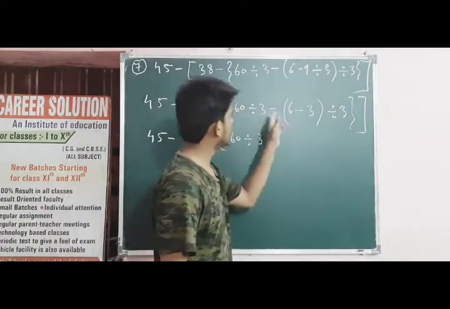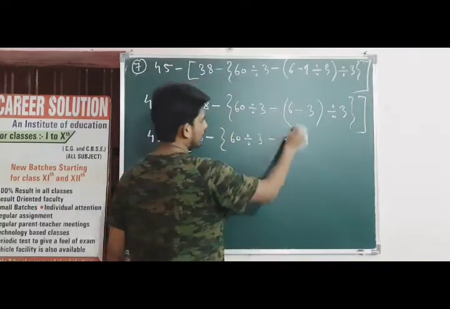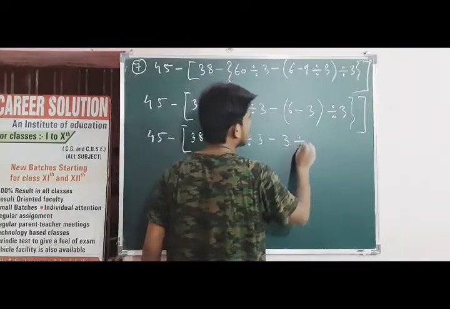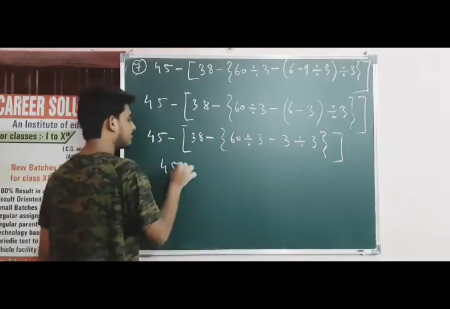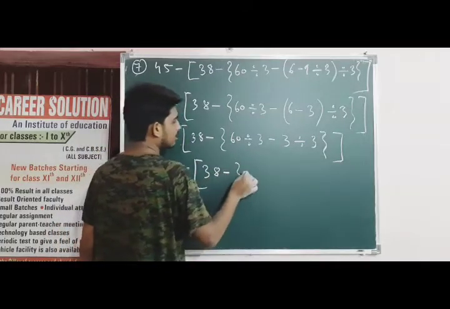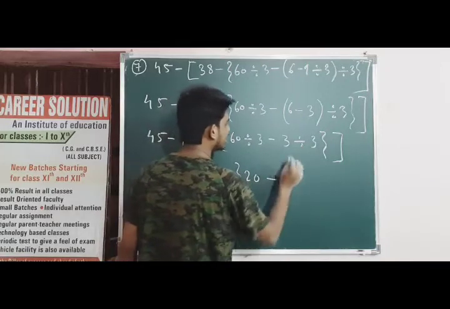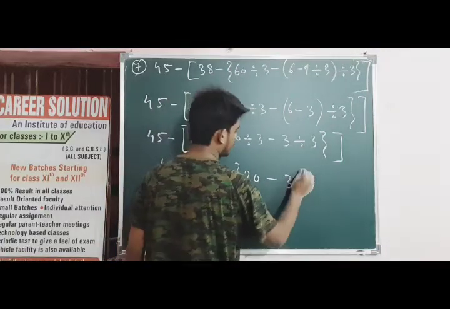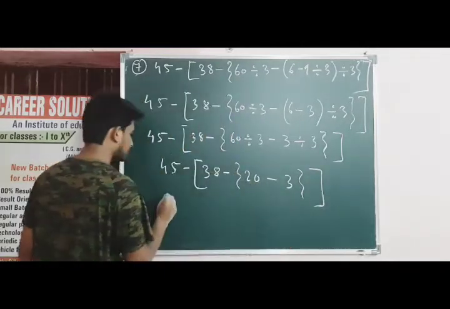3 is in plus and minus plus become minus 3. But first you have to solve the bracket. So minus 3 outside the bracket divided by 3, then curly bracket and then square bracket. 45 minus 38 minus 60 divided by 3 become 20 minus 3 divided by 3 become 3. In both the places you have to divide first and then after bracket.